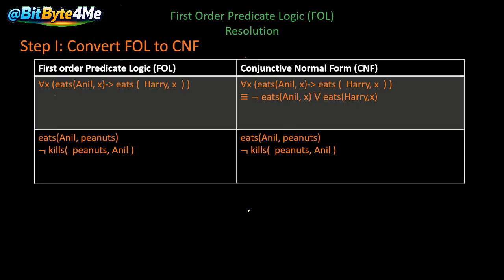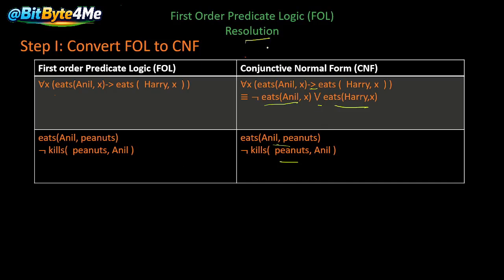Now next, for all x, eats(Anil, x) implies eats(Harry, x). We just have to eliminate this implies sign: negate the first, put OR, and write the second. So we have written not eats(Anil, x). Similarly, eats(Anil, peanuts) will remain the same, and not kills(peanut, Anil) will remain the same. Now we have converted our expressions into the conjunctive normal form, which is required for the resolution.